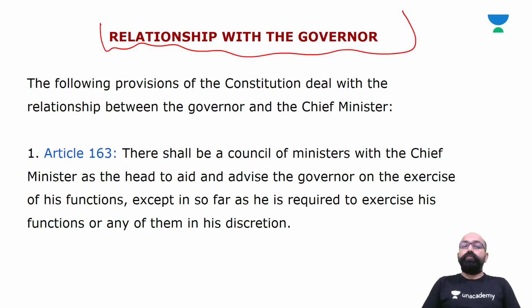So, the provisions of the Constitution deal with the relationship between the governor and the Chief Minister, which is mentioned in Article 163. Yes, there shall be a Council of Ministers with the Chief Minister as the head to aid and advise the governor in the exercise of his functions, except insofar as he is required to exercise his functions or any of them in his discretion.